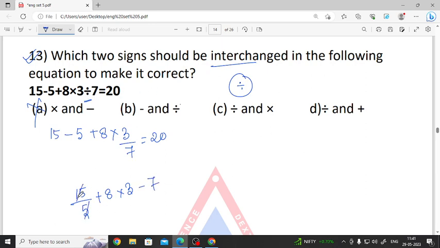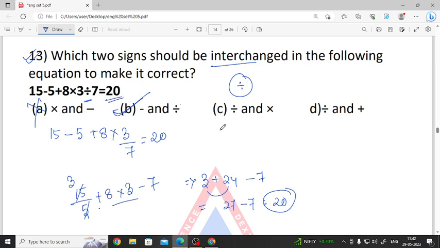Let's see if we go with this. 5 times 3 gives us 3, plus 8 3s are 24, minus 7, which gives us 24 plus 3 gives us 27. 27 minus 7 gives us 20. So what is required? We have to find 20. So option B is correct. We do not have to go with option C and option D.